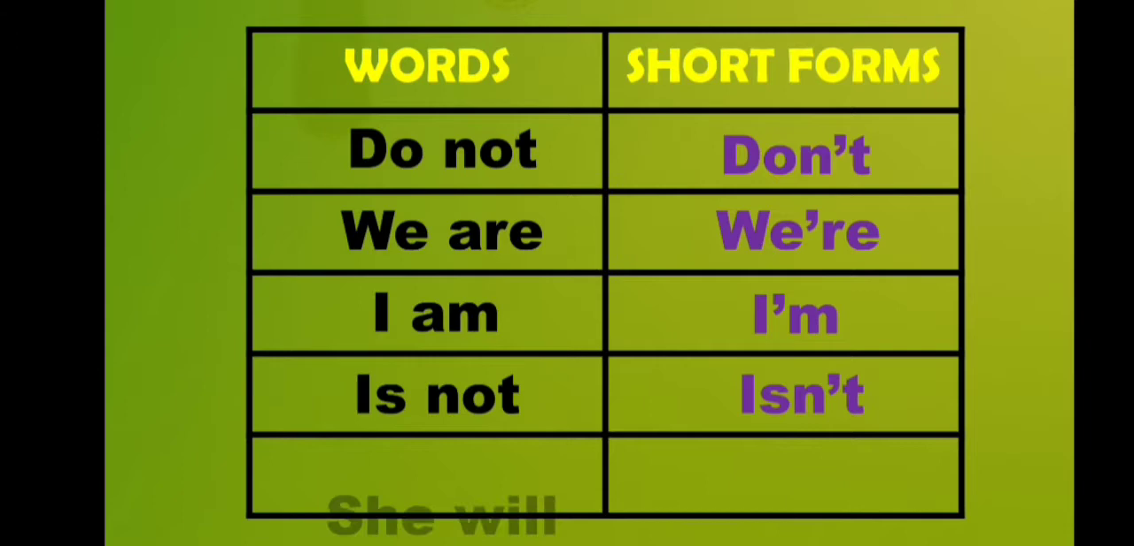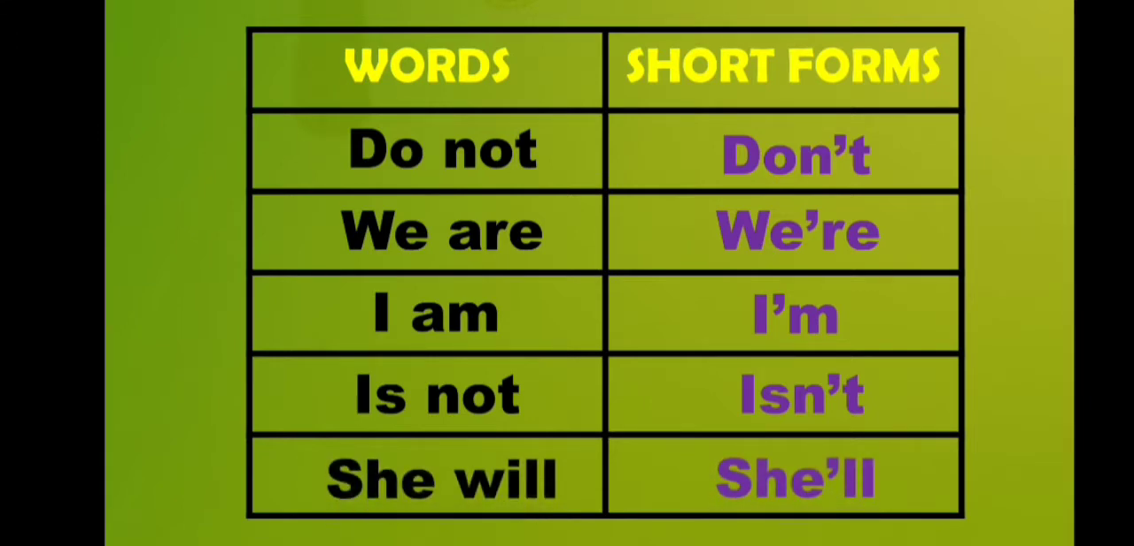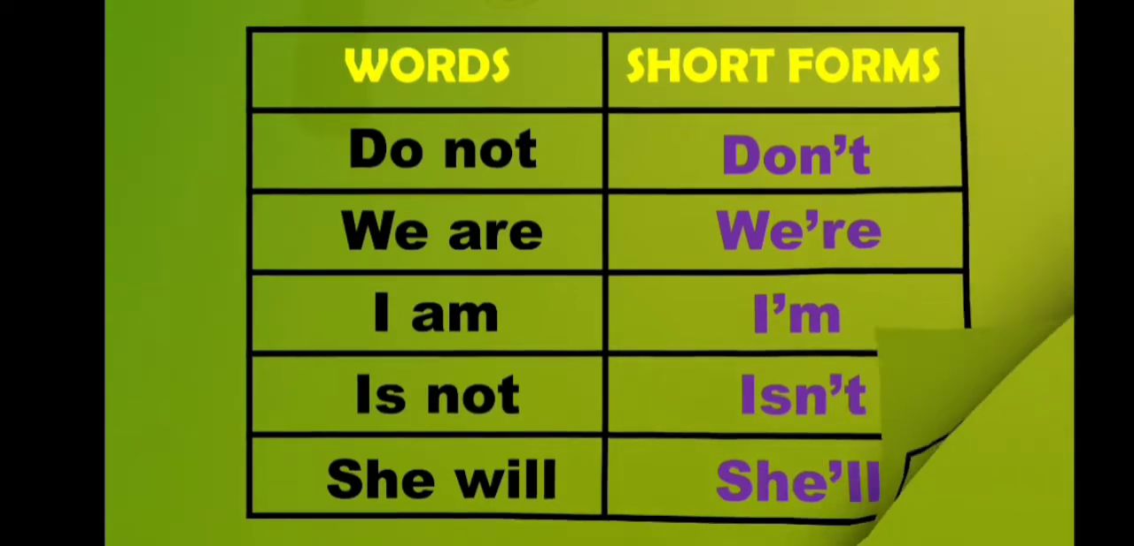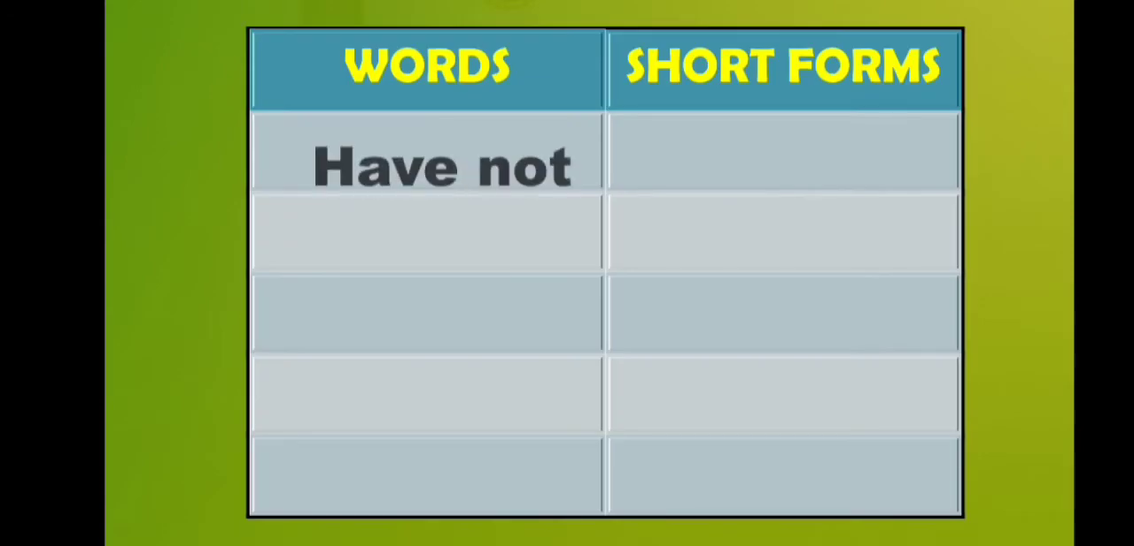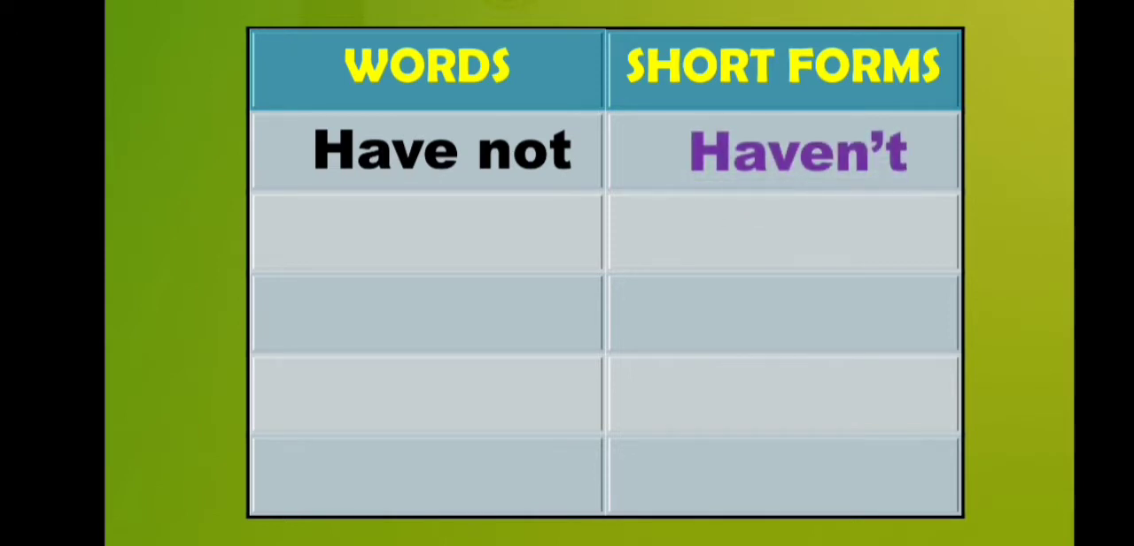Okay. The next word is "she will", and the short form of "she will" is "she'll". And how will you write it? You will write S-H-E, "she", and after E you will put an apostrophe and then double L. The next word is "have not", and how will you write "have not"? In short form you will write "haven't". The spelling of "haven't" is H-A-V-E-N, then an apostrophe, then T.